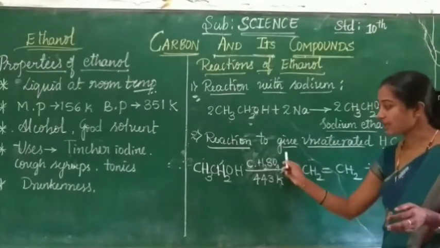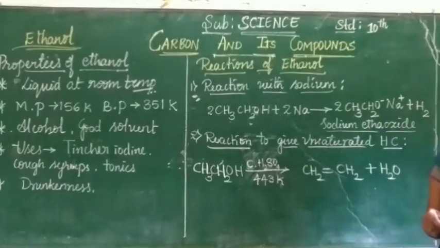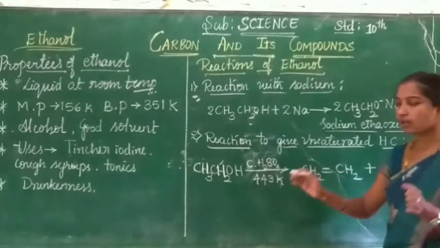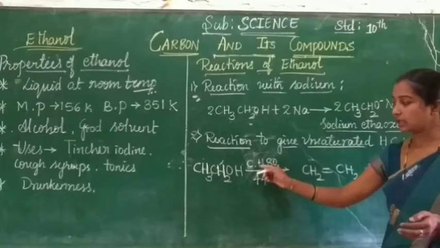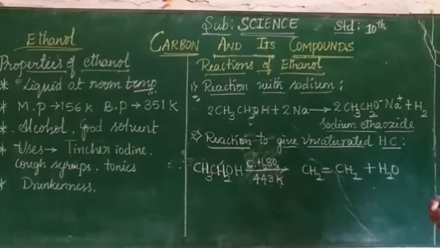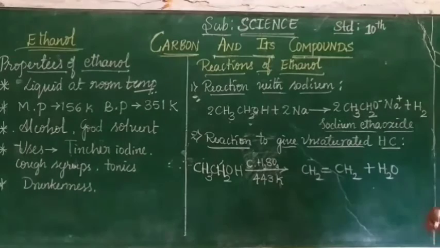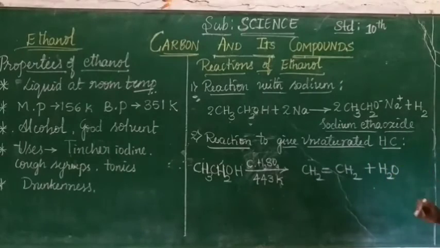Due to that reason, this concentrated sulfuric acid is called a dehydrating agent. Water is removed from this ethanol. In this reaction, ethanol is converted into the unsaturated hydrocarbon.